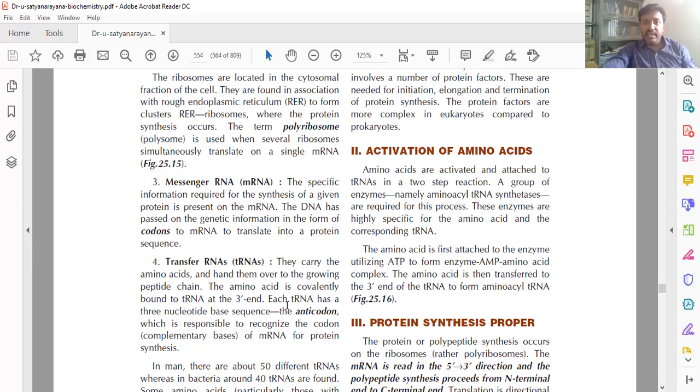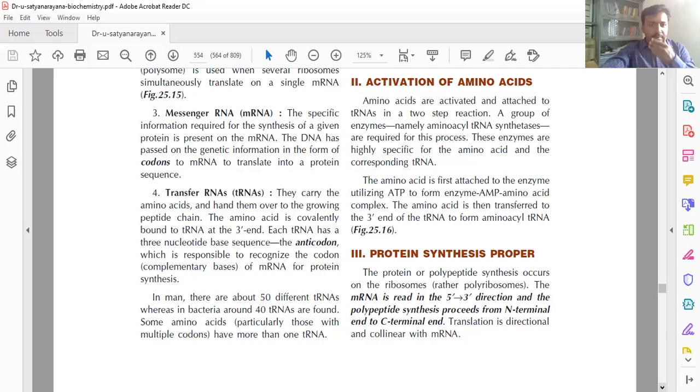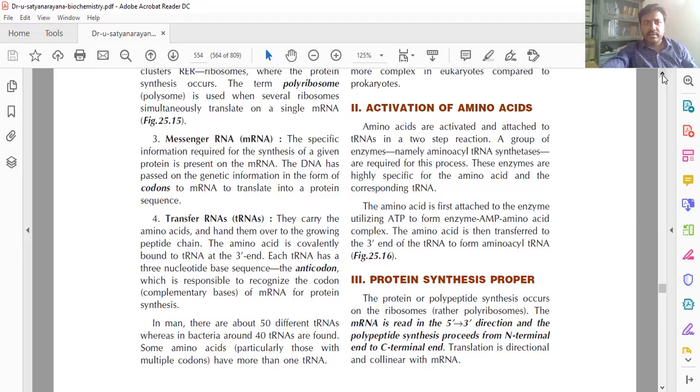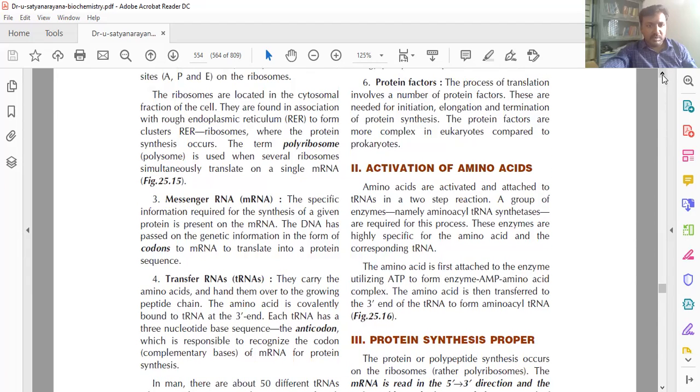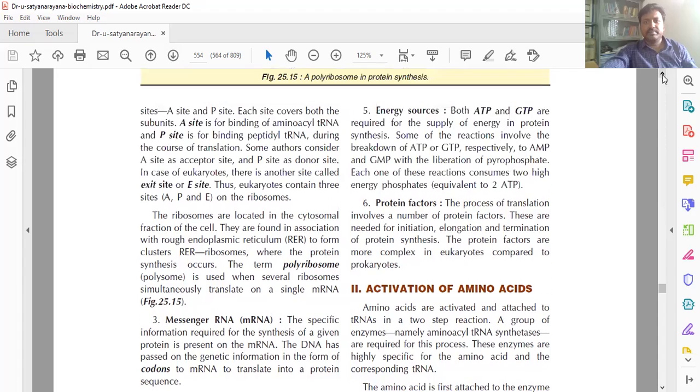Each tRNA has a three-nucleotide base sequence, the anticodon. So this is required. In human beings, 50 different tRNAs are there, whereas in bacteria, meaning prokaryotes, 40 tRNAs are found. That is about tRNA and its function.